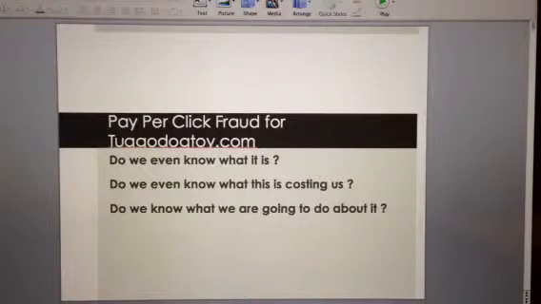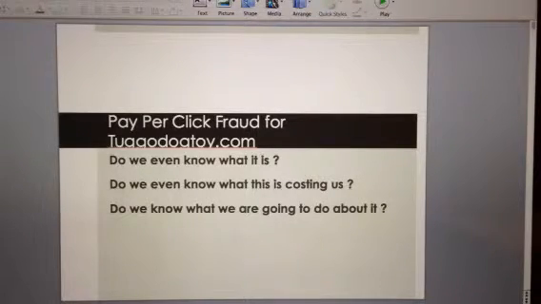I want to share some information with you today that you may not be aware of that can impact your revenue model. As a new business and as a startup, I think we have the impression that we're just going to go on Google AdWords, find some keywords, make a pay-per-click ad, set it up on the right side of the search engine, and everything's going to be good. Actually, pay-per-click has a risk for fraud.